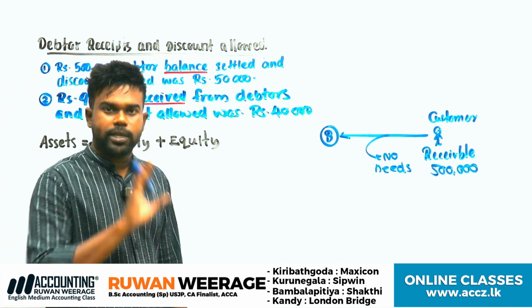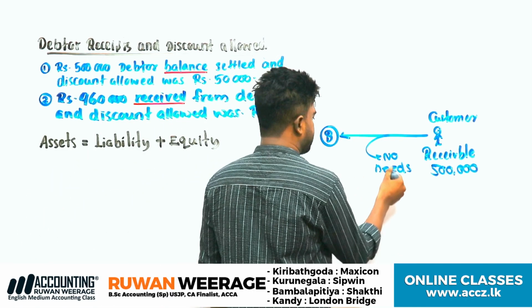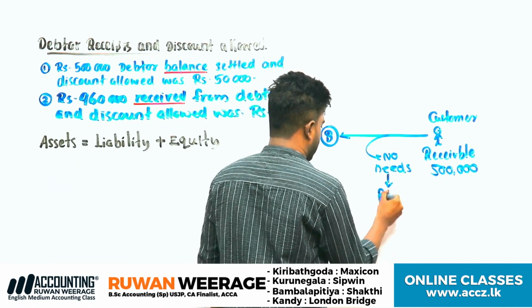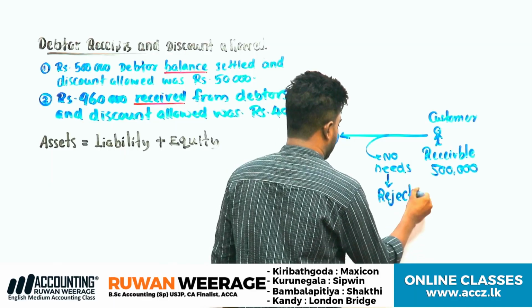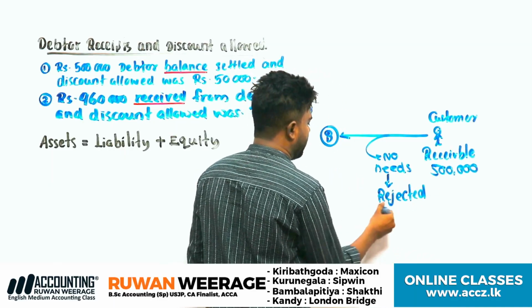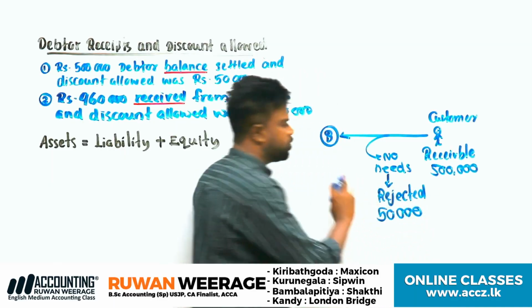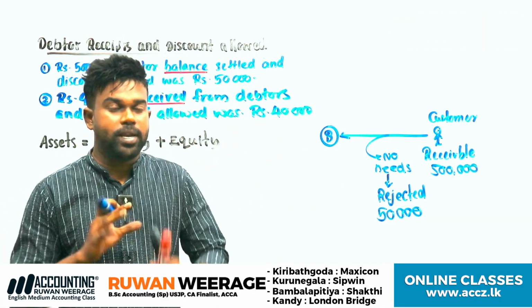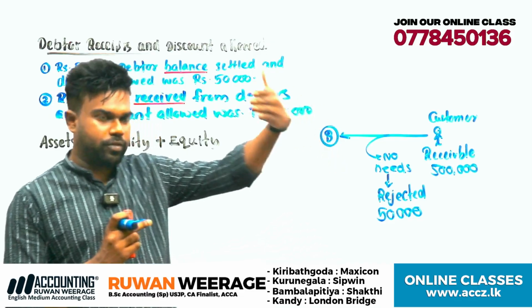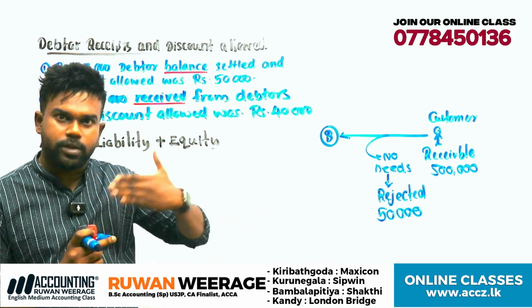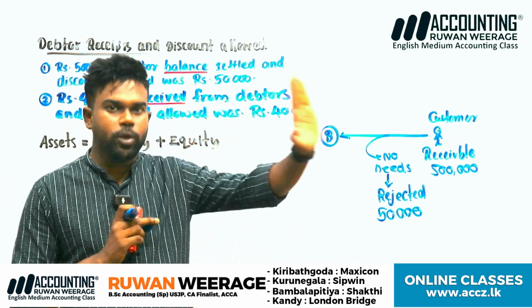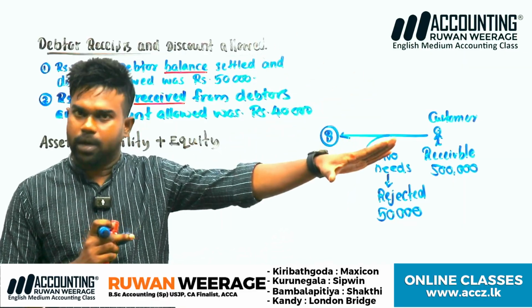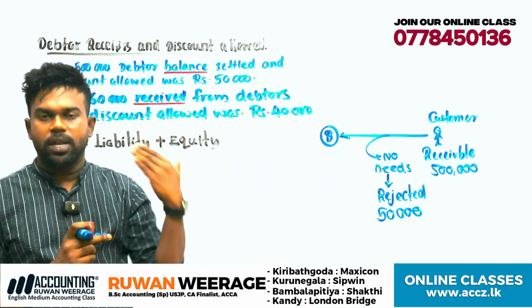Rejected 50,000 and says no need to pay. We are not going to give it, right? We are not paying from our cash. We reject that. That 50,000 also should be received by the business, but the business says no need to pay. I keep that one as a discount, so pay only the remaining balance.